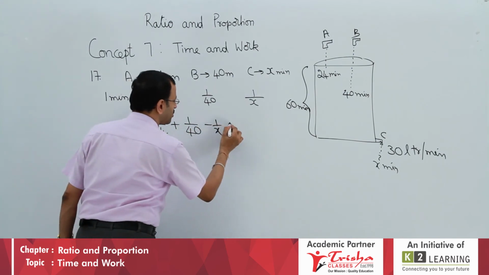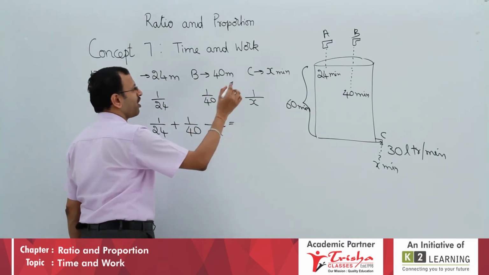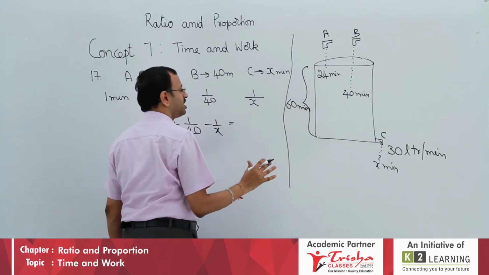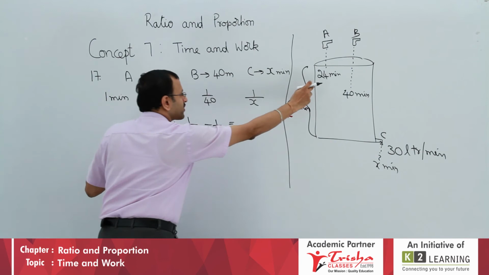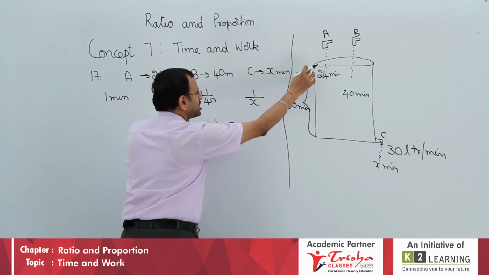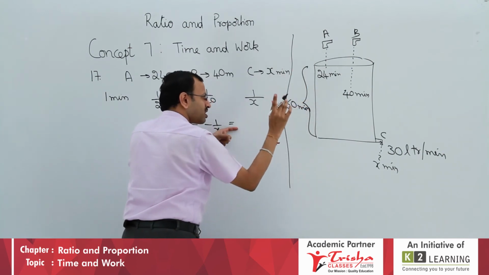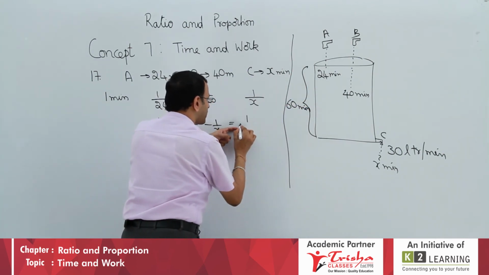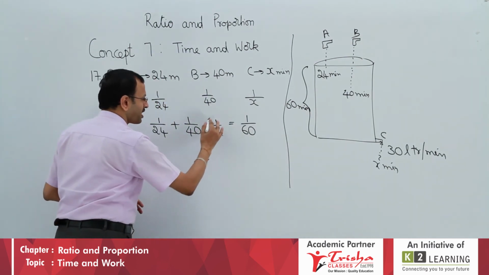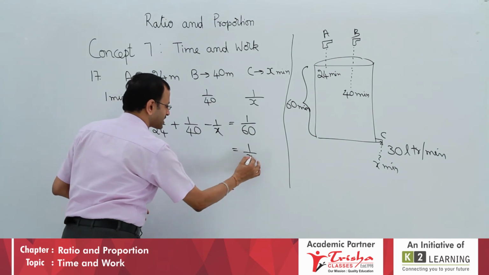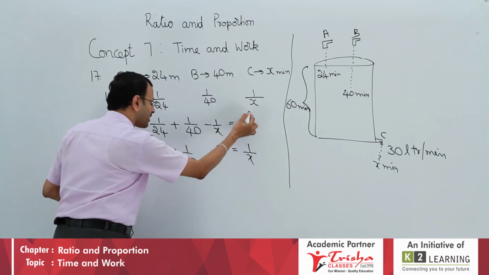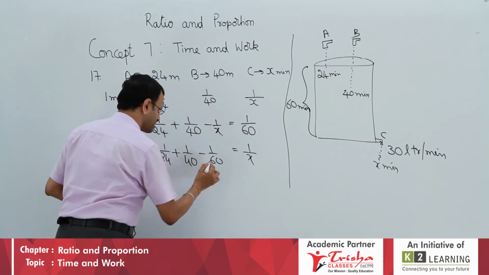which is equal to, it is given in the question, if all 3 are opened, in 60 minutes this tank will be full. Therefore, in 1 minute, 1 by 24 plus 1 by 40 minus 1 by X will be equal to 1 by 60 portion. Taking minus 1 by X to the other side will be plus 1 by X. 1 by 24 plus 1 by 40 minus 1 by 60 is equal to 1 by X.